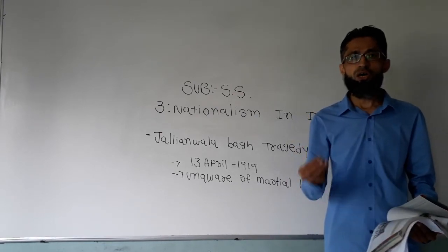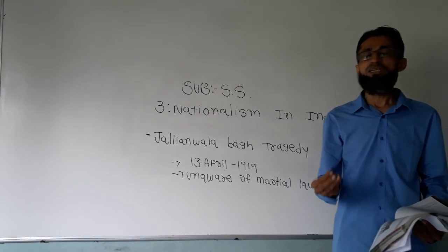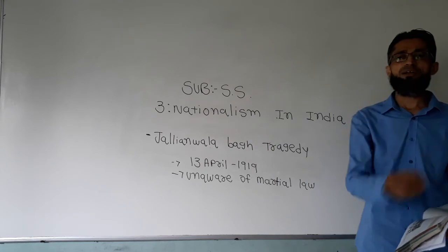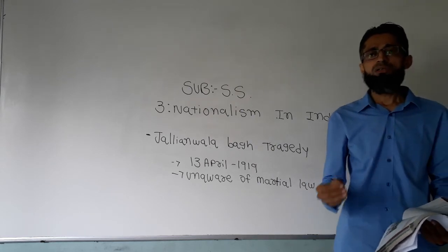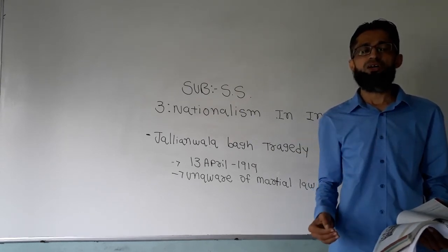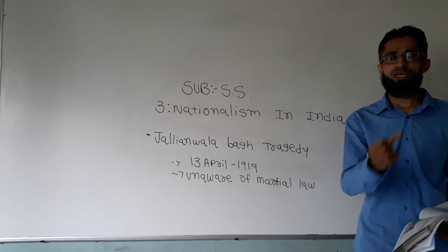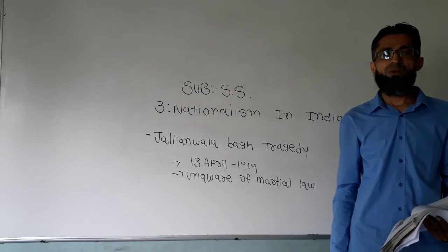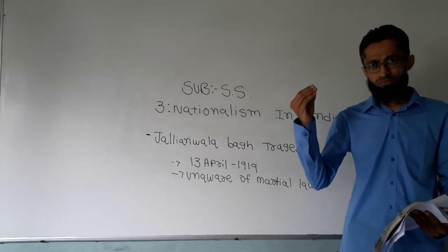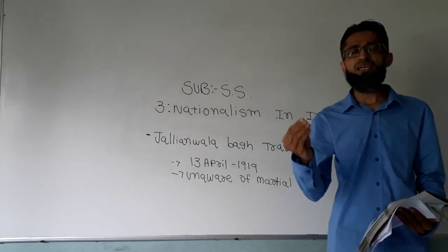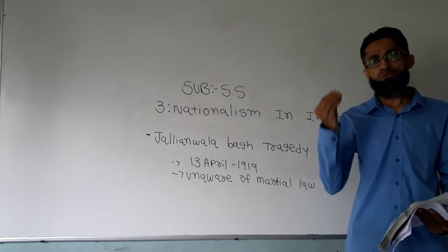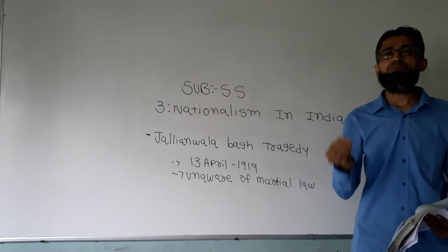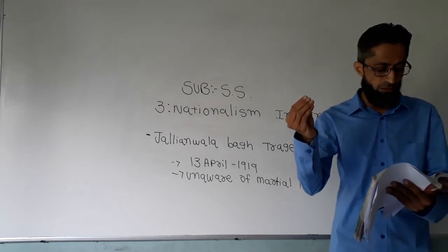When the news of the Jallianwala Bagh massacre spread into the north part of India, crowds from many towns came out of their homes and started to oppose this tragedy with strikes. At many places, there was a clash between the crowd and the police. Even people attacked government buildings.